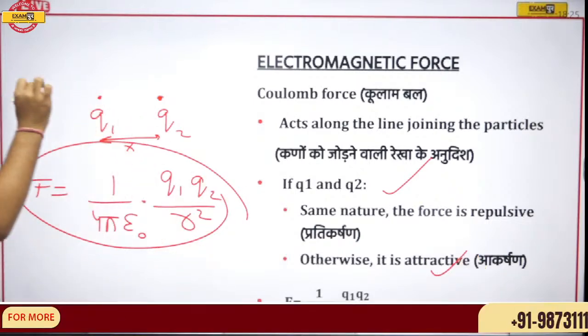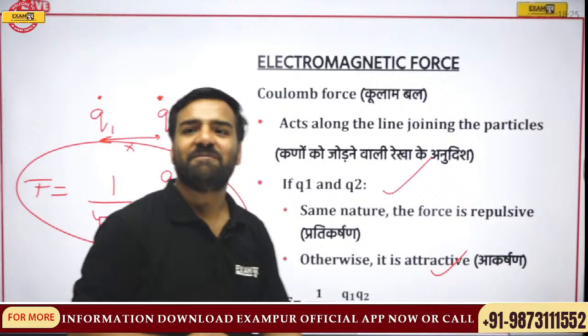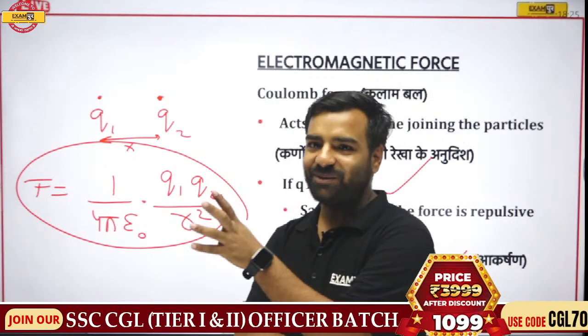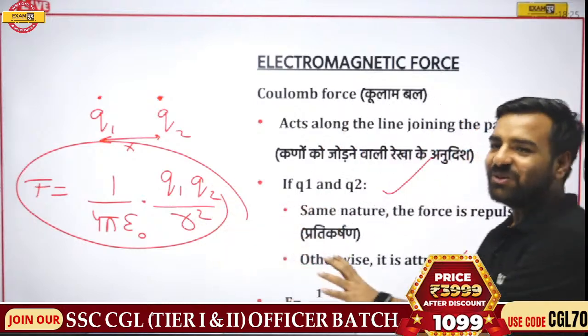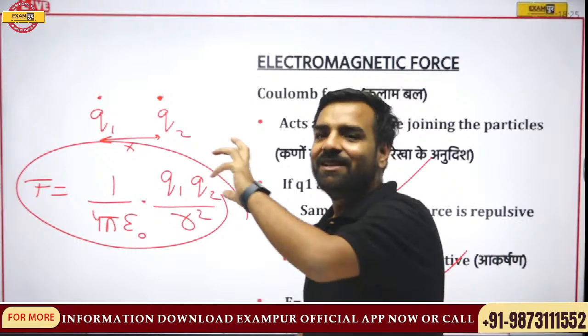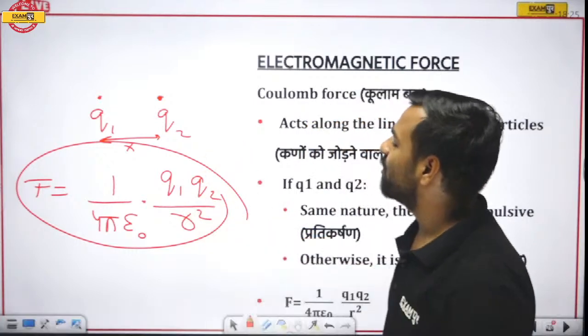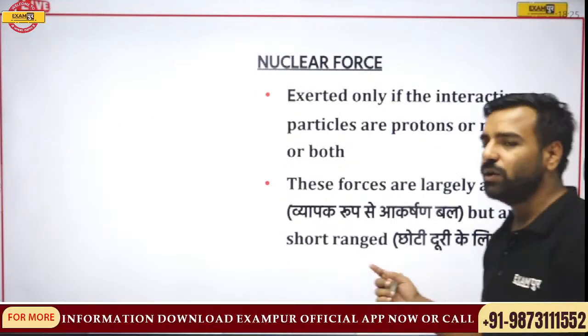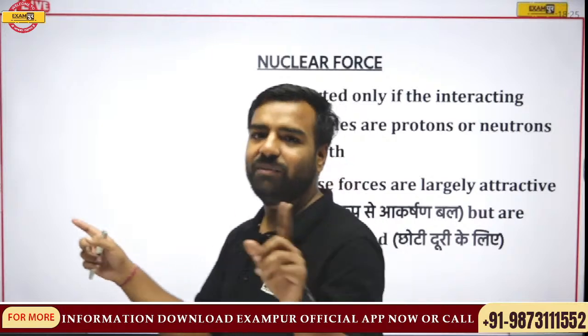So how are you going to calculate the force? All those parts you can include here, but I will not go into that right now. So the value is 1 upon 4 pi epsilon naught Q1 Q2 upon R square. I have already told you, if the charges are of the same nature, they are going to move apart. If they are different, they'll come together.